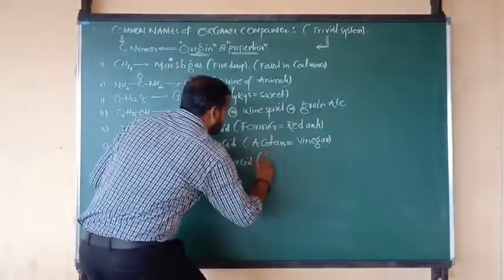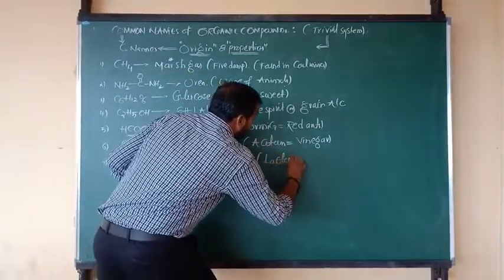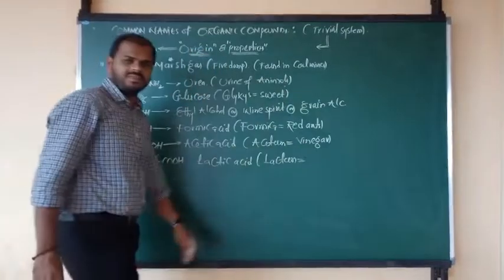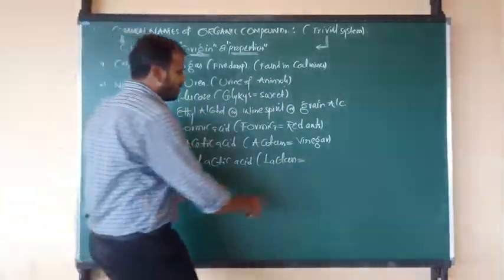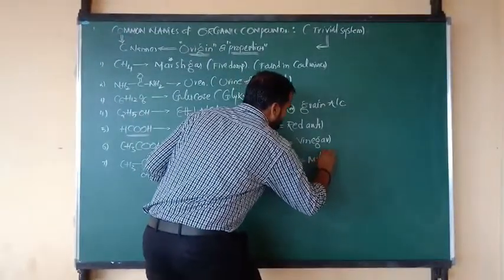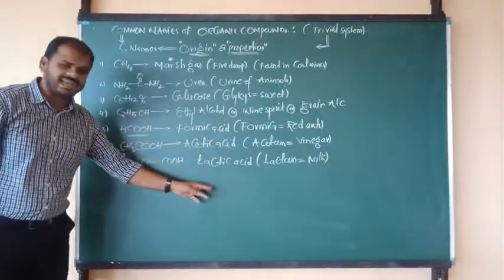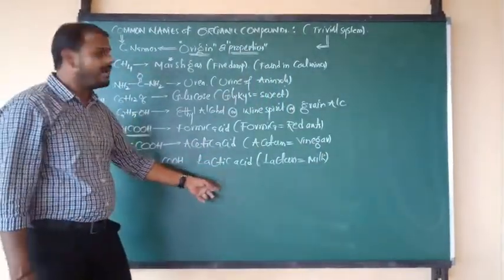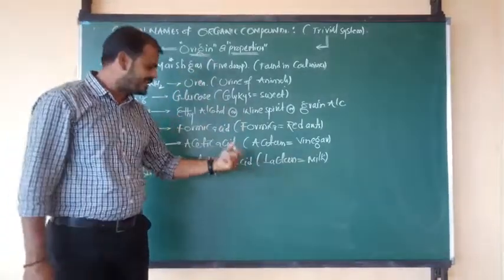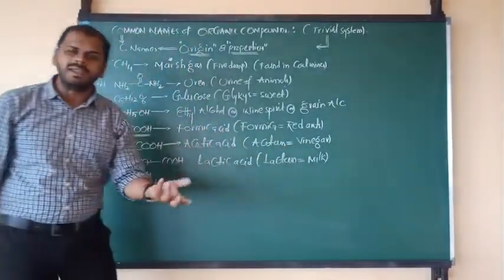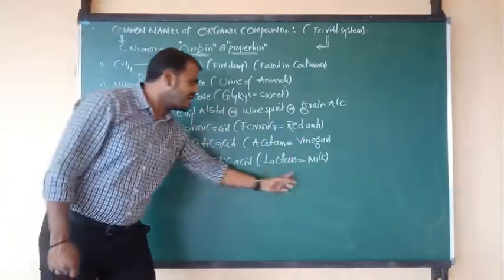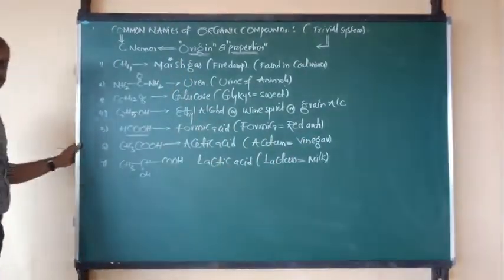Sir, what is meant by lactum? The meaning of lactum is milk. So what is the acid available from milk? Lactic acid. It is taken from the word on the basis of origin. The origin is milk, and the meaning of milk in Greek is lactum. Simply we are saying lactic acid.